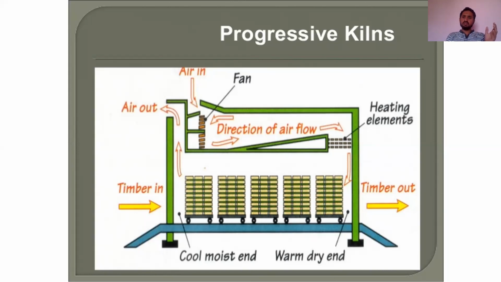Near the timber out, as the temperature is higher, by the time it reaches the timber out, the moisture content in the timber will be completely reduced. Whatever percentage of moisture we want, it will be reached by the time it comes to timber out. Near the timber in, the warm air will be less. This is the progressive kiln.